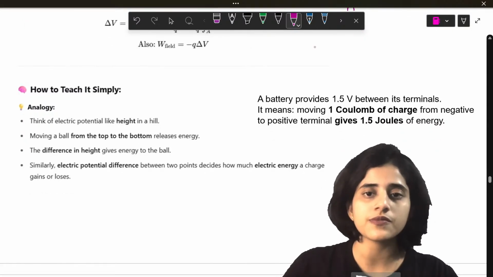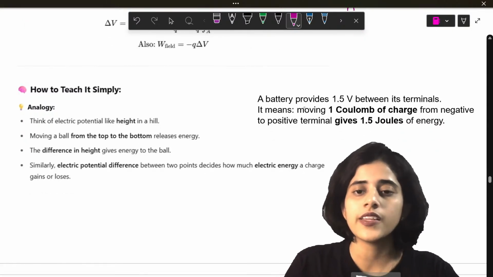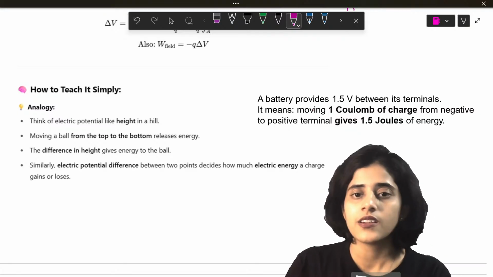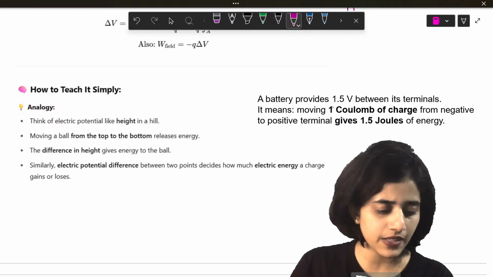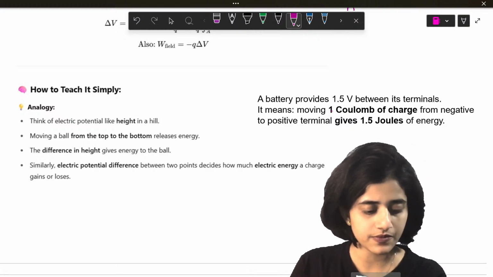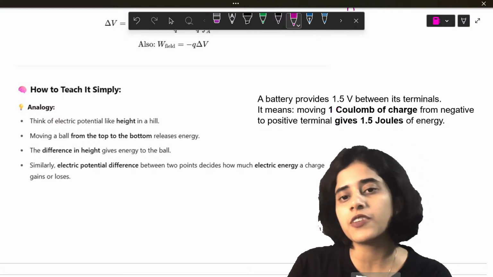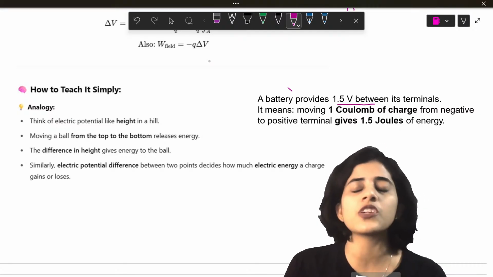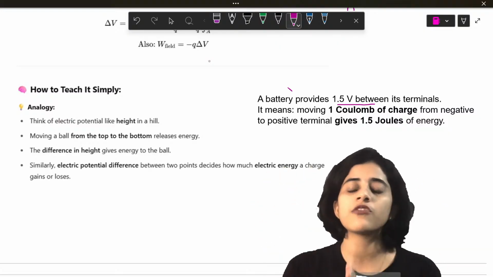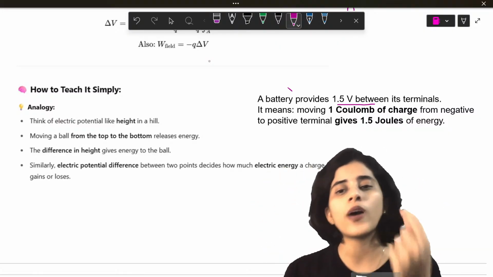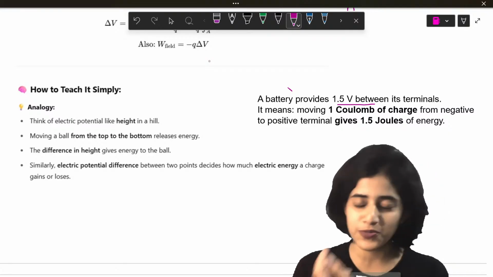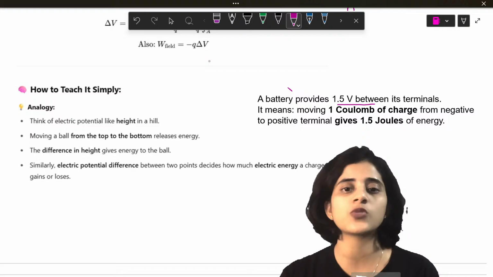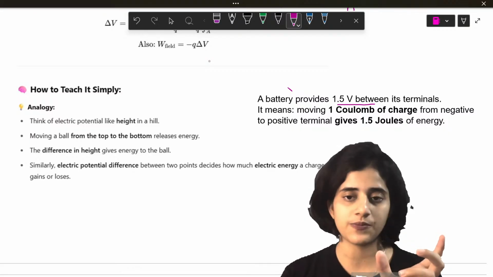Now, a battery provides 1.5 volts between its terminals. This is just an example here. What does that mean? If it has two terminals, it gets 1.5 volts. It means 1 coulomb of charge from the negative to the positive terminal gives 1.5 joules of energy. That's what potential difference means.